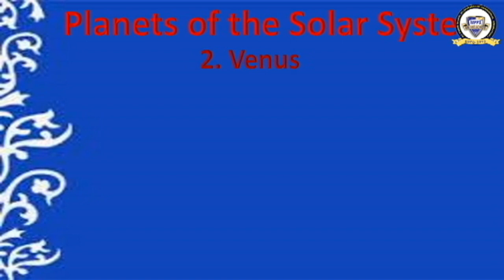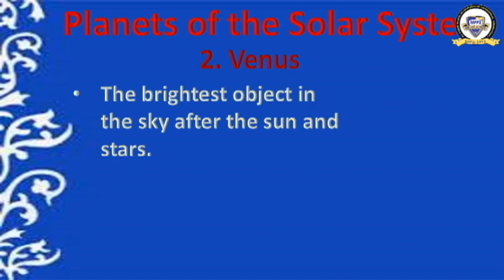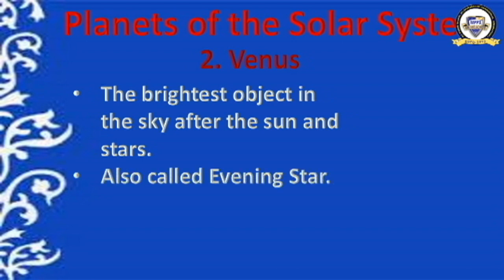Okay, so we are moving ahead to the next planet now. What is that? Second one is Venus. What are the features? It is the brightest object in the sky after the sun and the moon, and it is also called evening star. Why is it known as evening star? Because it can be seen in the evening just after the sunset. This planet is visible just after the sunset.